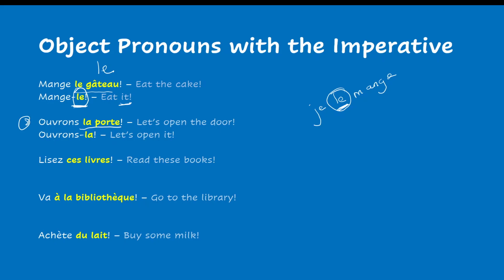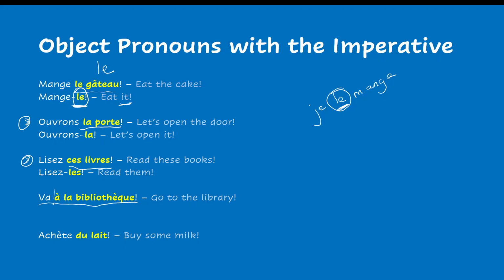Let's open the door. Ouvrons la porte. Ouvrons-la. Let's open it. Third example, we have here ces livres. Lisez ces livres. Read these books. Now we have a noun that is plural. Lisez-les. Read them.